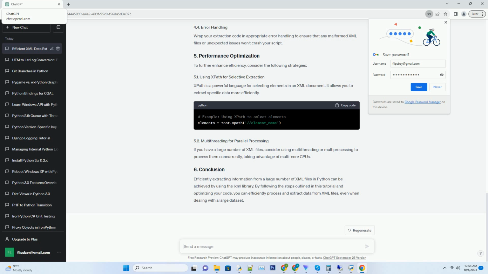Efficiently extracting information from a large number of XML files in Python can be achieved by using the lxml library. By following the steps outlined in this tutorial and optimizing your code, you can efficiently process and extract data from XML files, even when dealing with a large dataset.